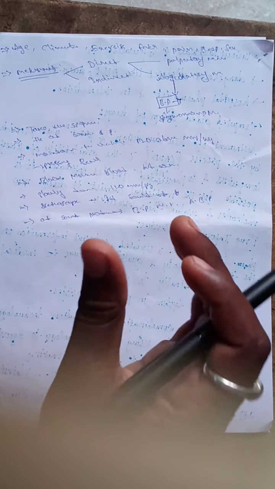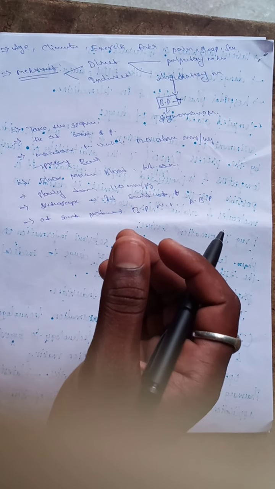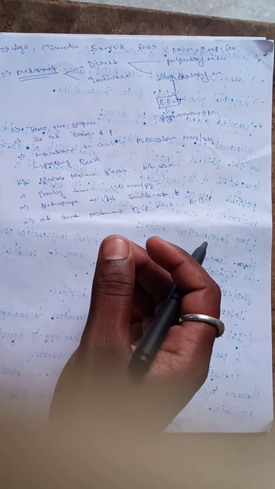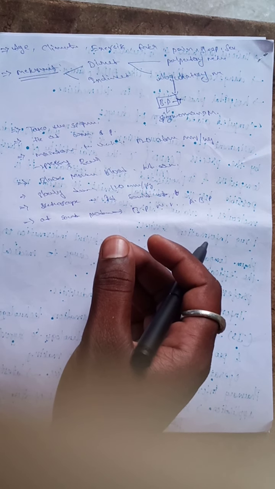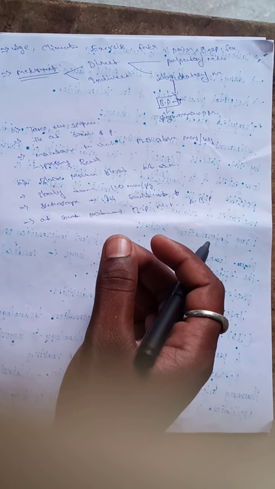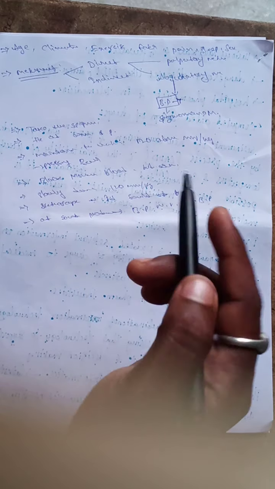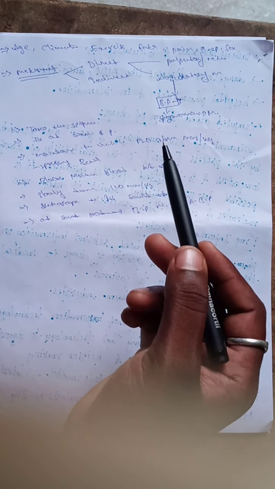So this is one of the measurement methods. The values depend only upon the particular devices. One of the best devices is the sphygmomanometer, that's enough.